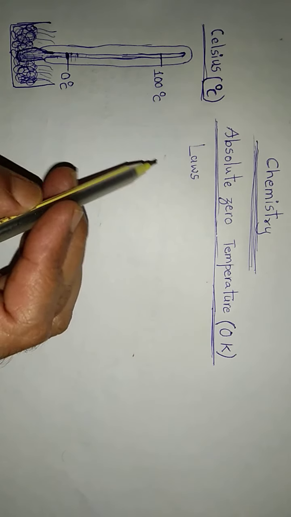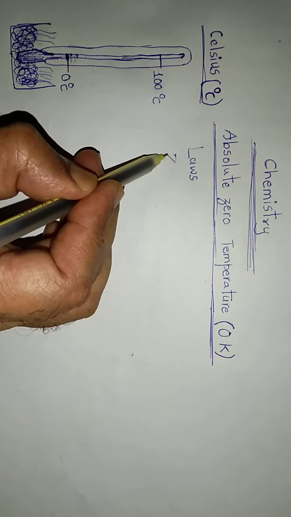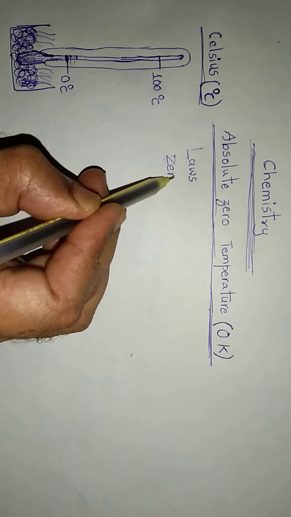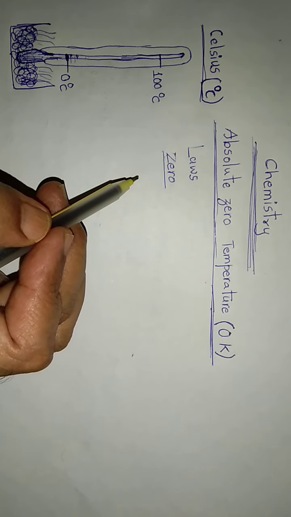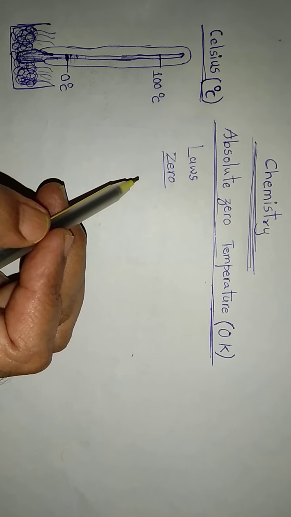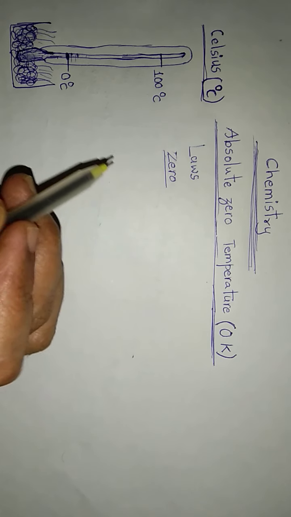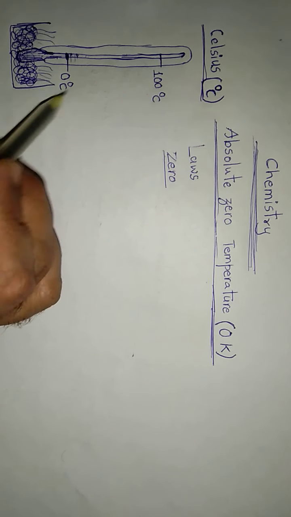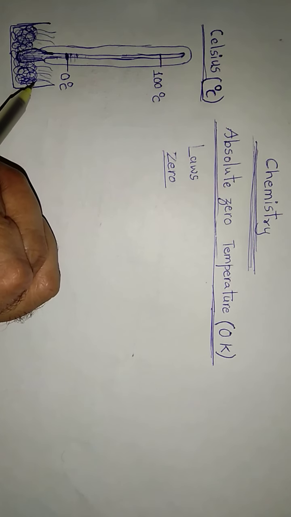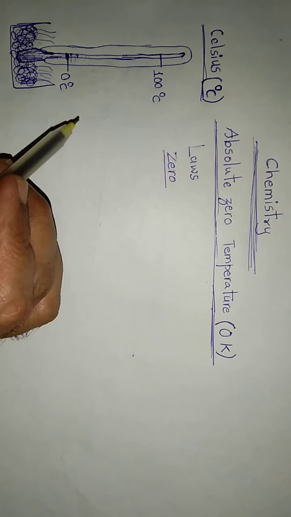Remember, when I say that I have zero amount with me, it means that I have no amount with me. Similarly, when I say the temperature of ice is 0 degree Celsius, it means that ice does not have heat in it.